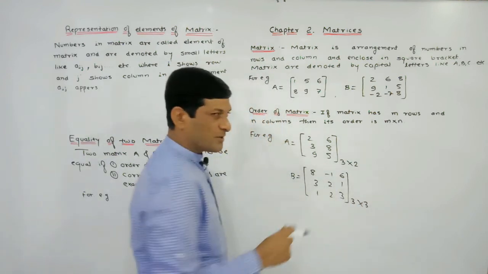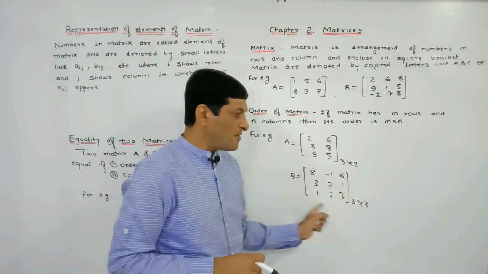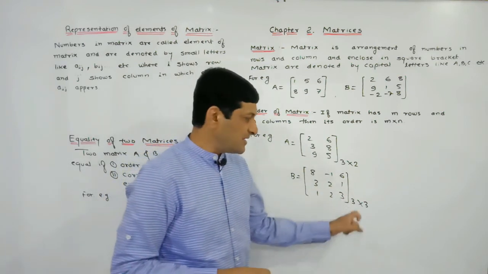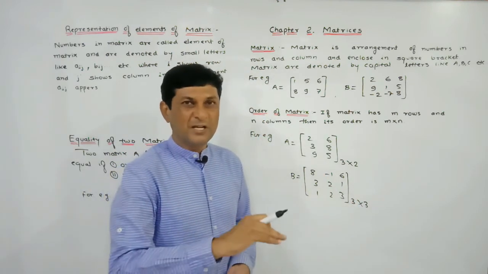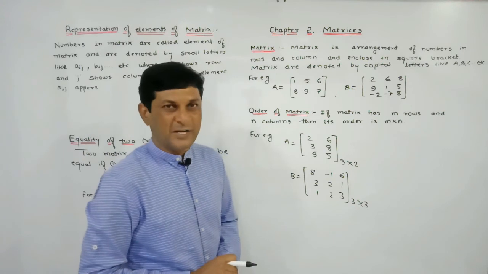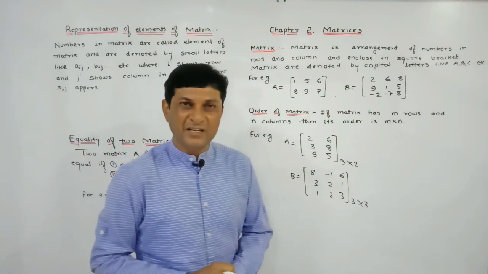So we can say that the order of this matrix is 3 by 3. And here we can say that the number of elements in this matrix is 3 into 3, meaning 9. Nine elements means what? The numbers in the matrix are called elements of the matrix. So I hope the idea about the order of a matrix is clear to you.